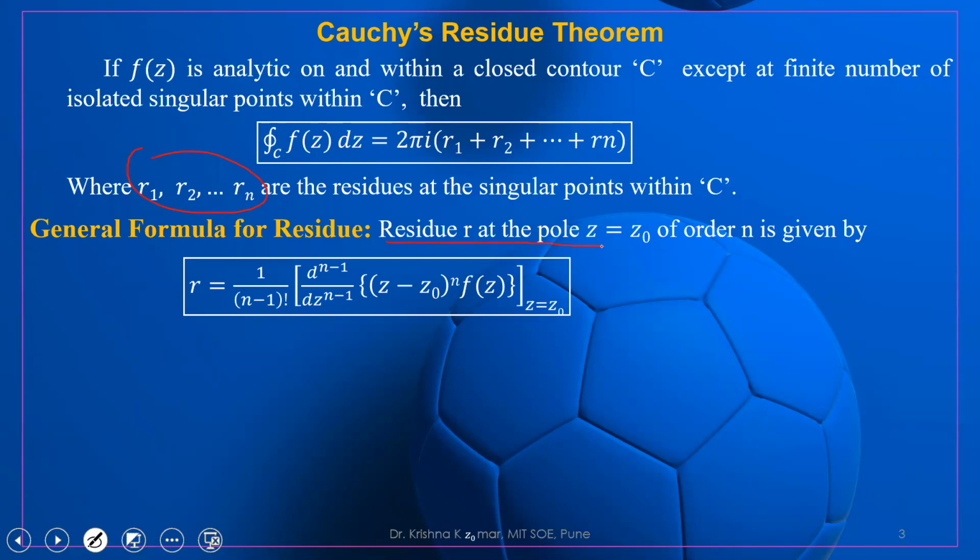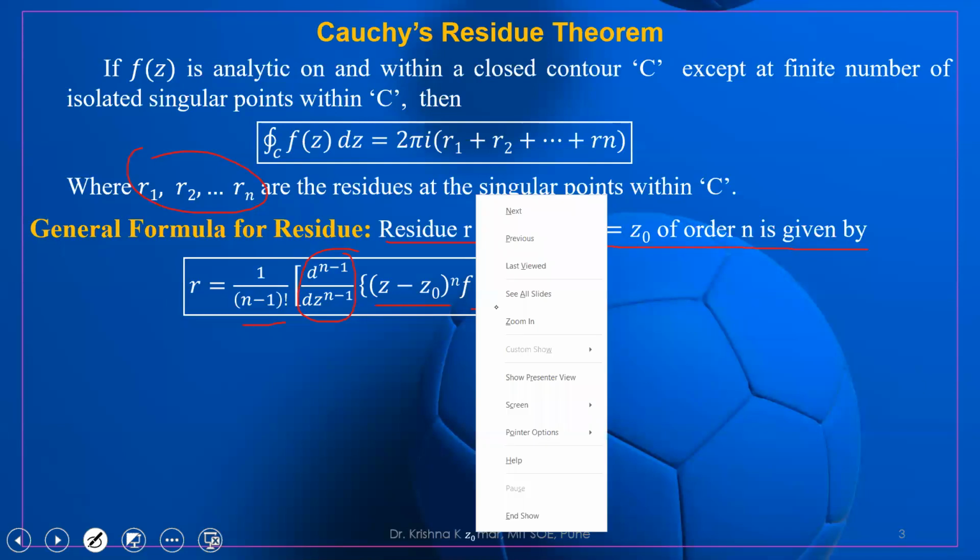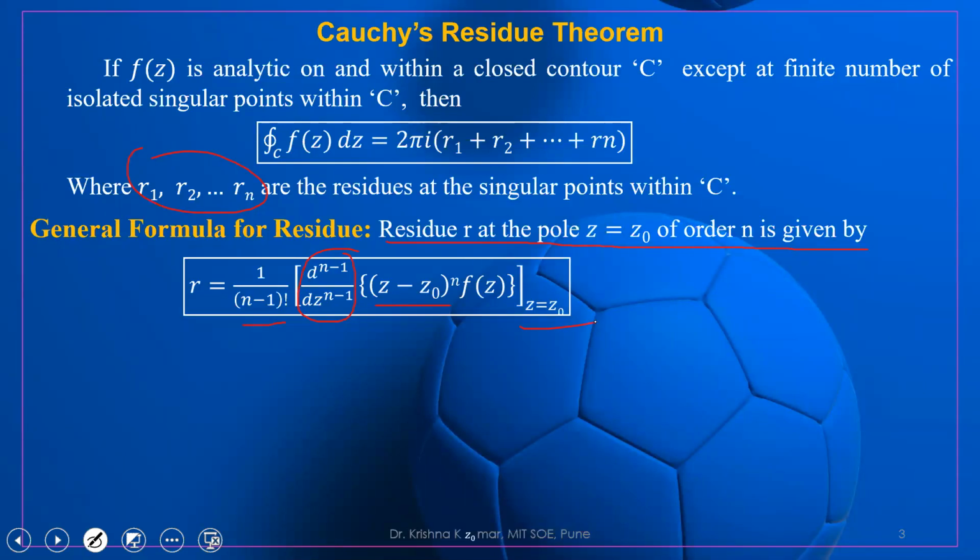Residue R at the pole z equal to z0 of order n is given by R equal to 1 upon (n minus 1) factorial, the (n minus 1)th derivative of (z minus z0) to the power n multiplied by f of z, at z equal to z0. So this is the formula for calculating the residue at pole z equal to z0 of order n.